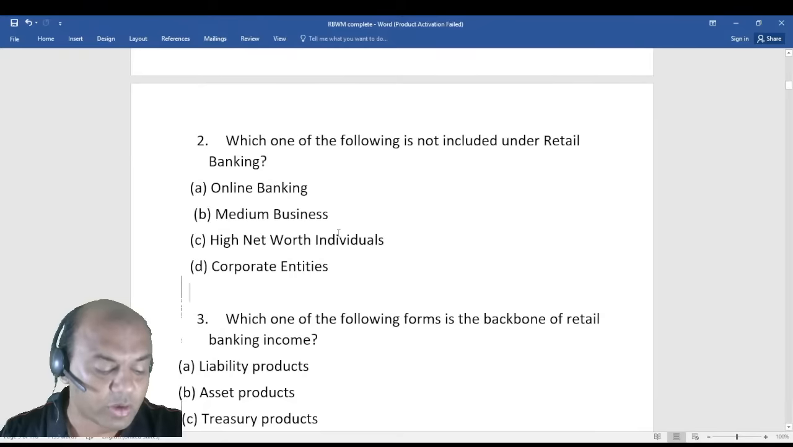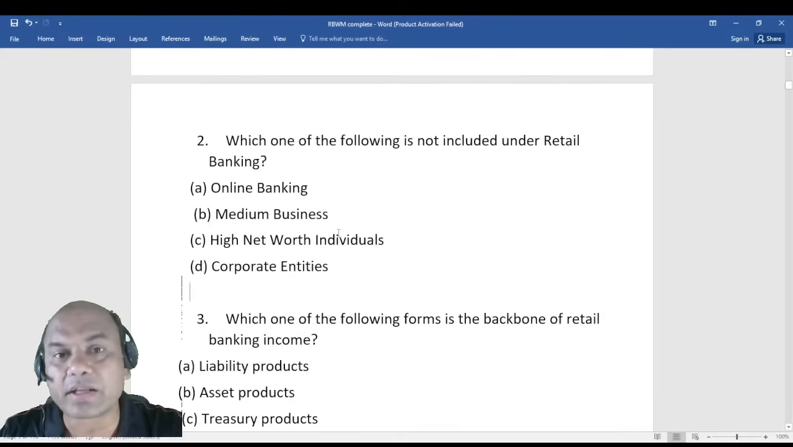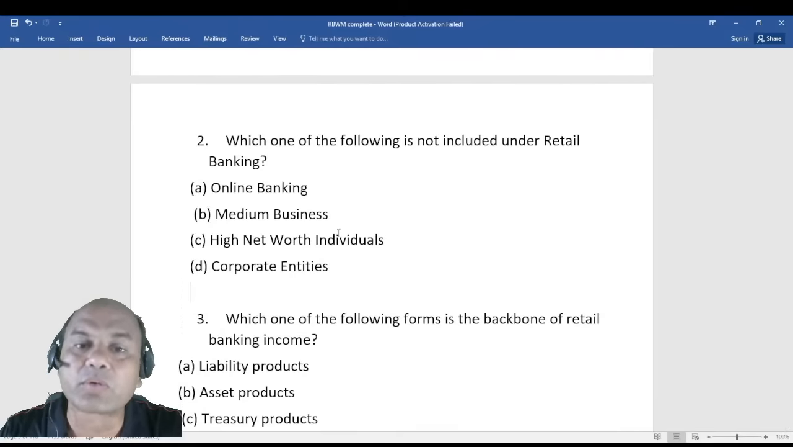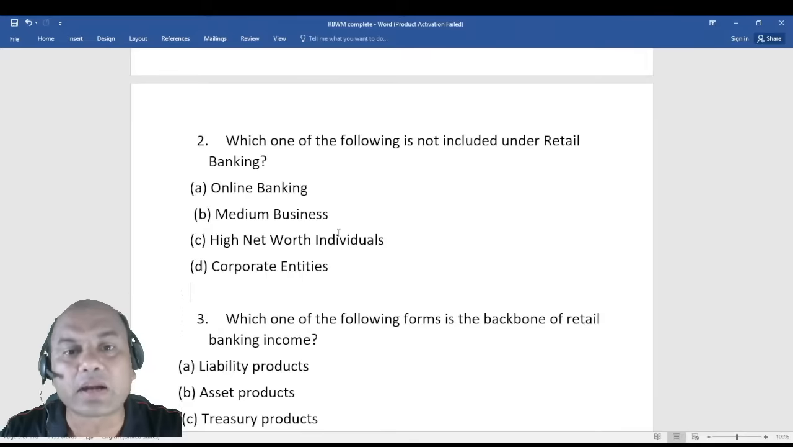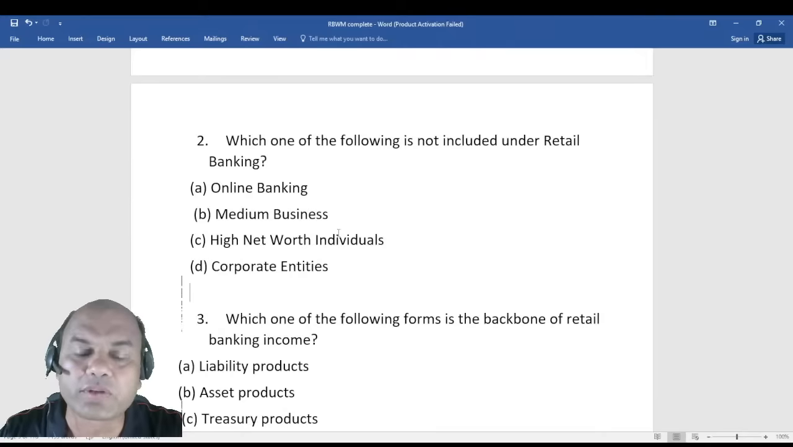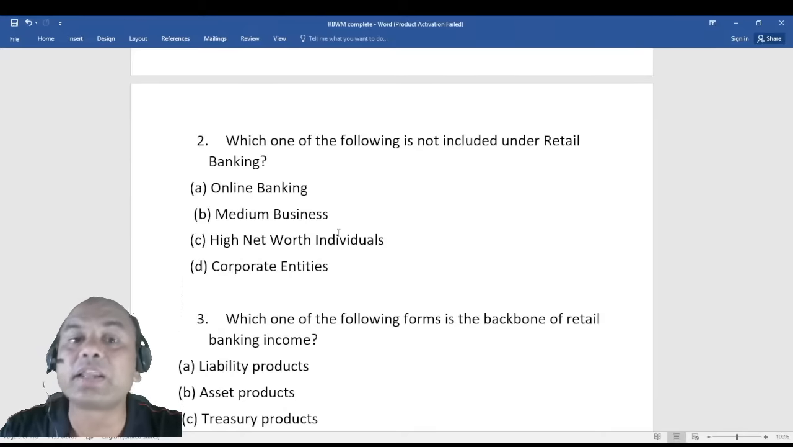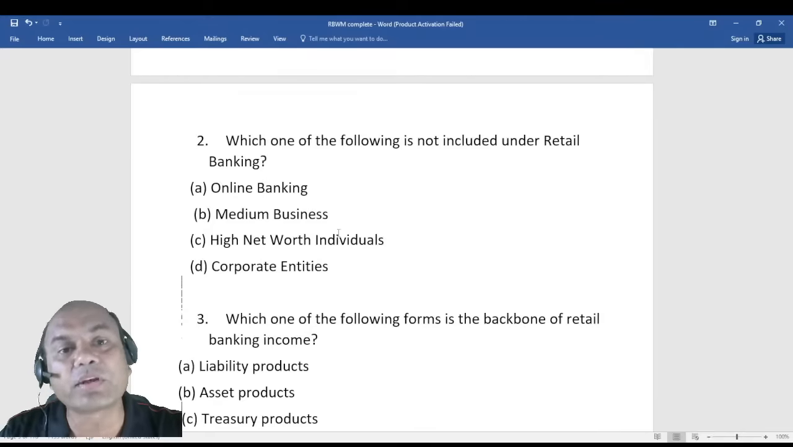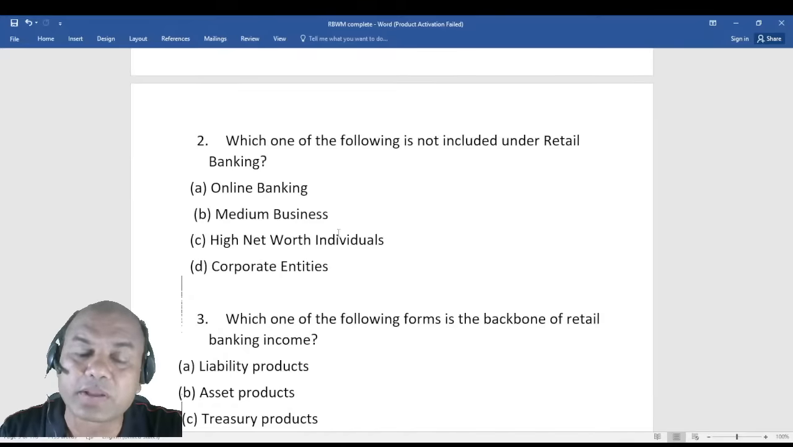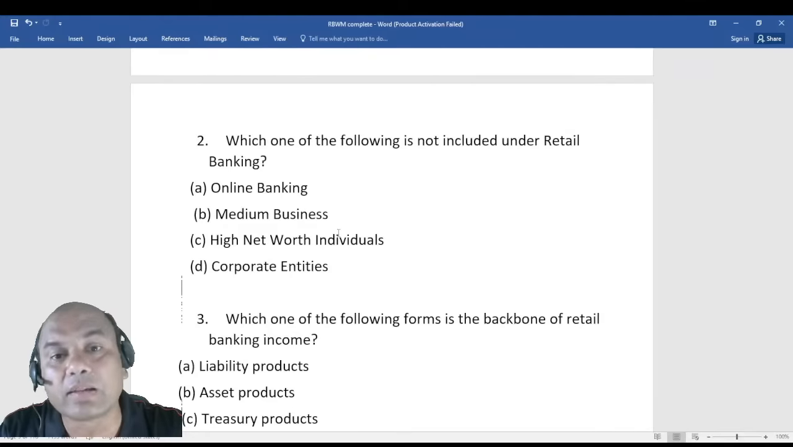But remember, normal clients doesn't mean that tomorrow Mukesh Ambani or Ratan Tata comes for opening an account with you. He will also be under retail banking, as an individual, because we are dealing with an individual over here. But if Reliance comes for the account opening, that will be under corporate banking. But if Mukesh Ambani comes separately for opening the account, that will be under retail banking.